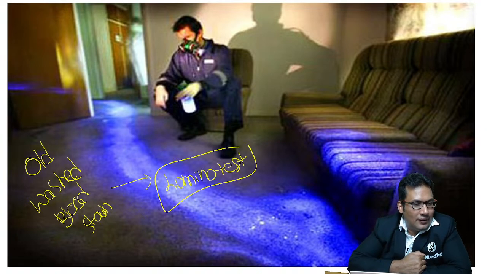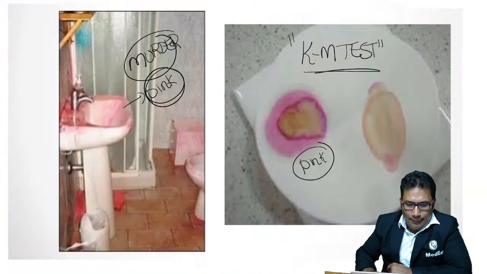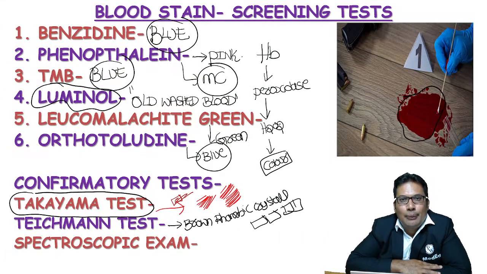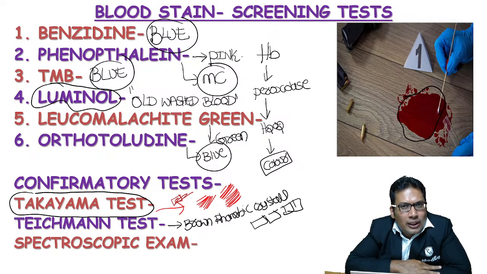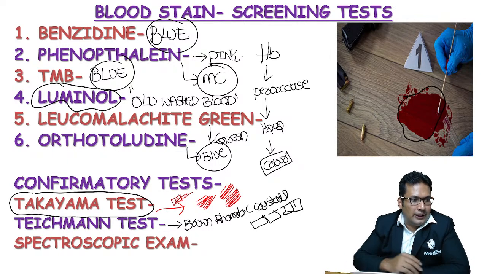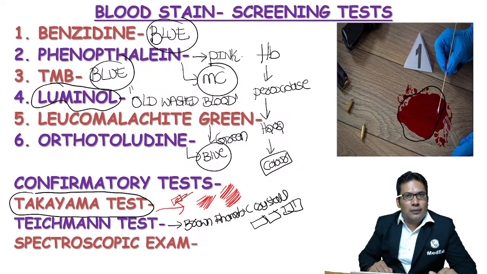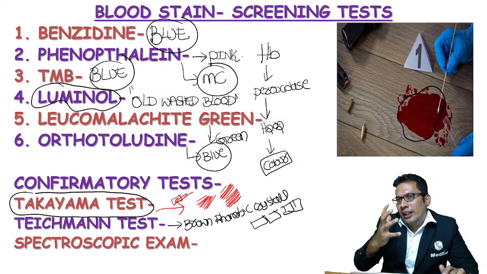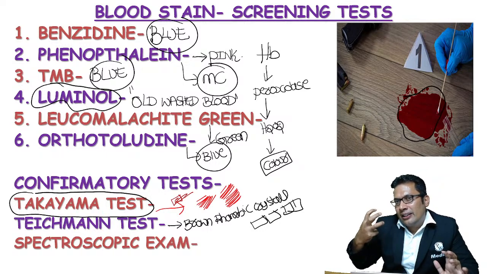So we discussed all the important tests related to blood stain. This is a very important table. You must know that it can be asked in the upcoming FMGE exam. With this, we stop today's class. Continue tomorrow at 5 o'clock with some more important findings and some more important clinical scenarios.